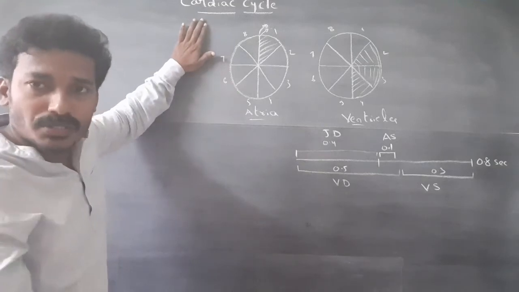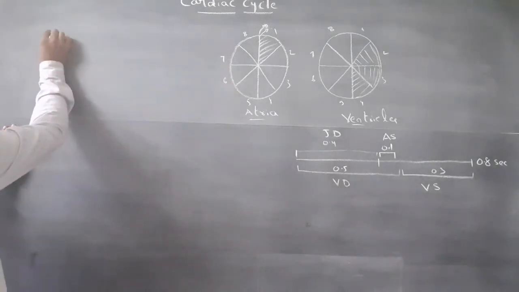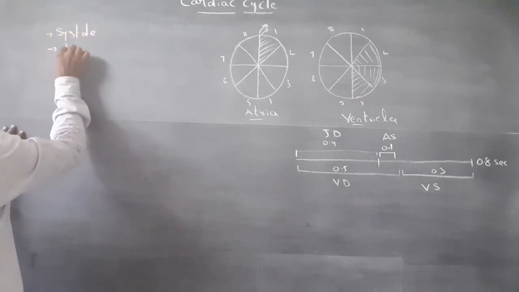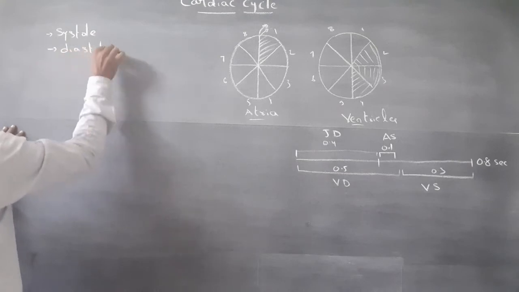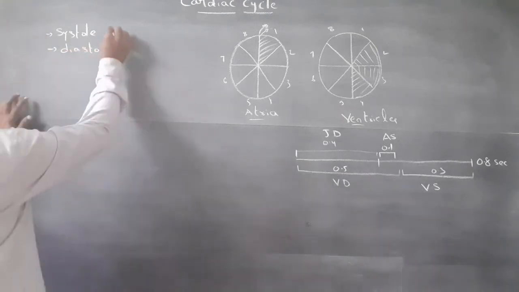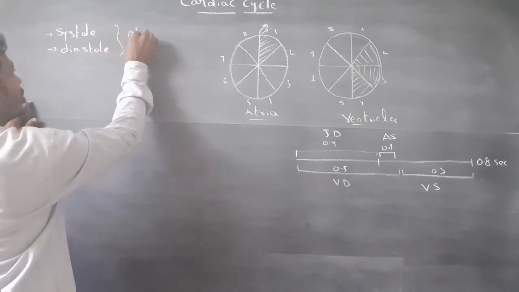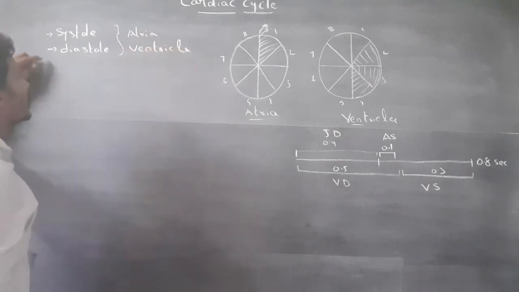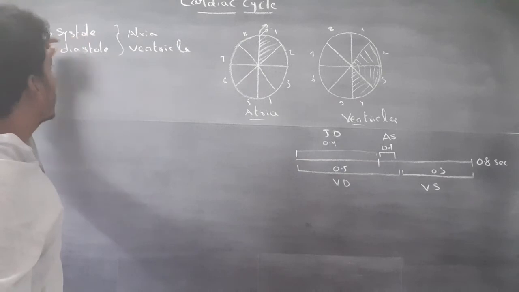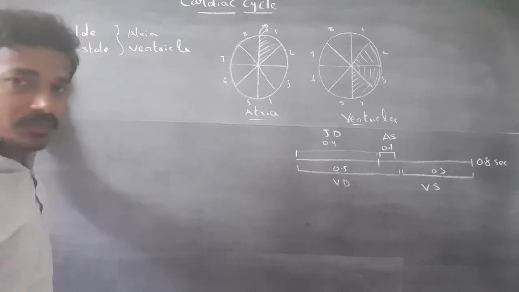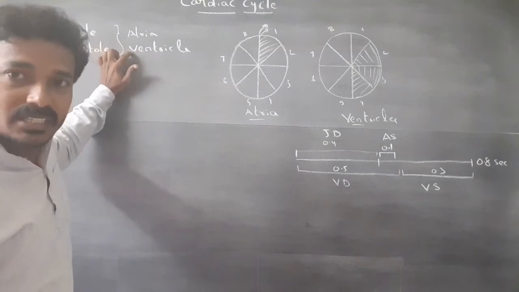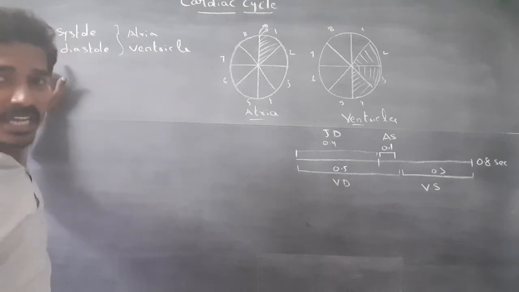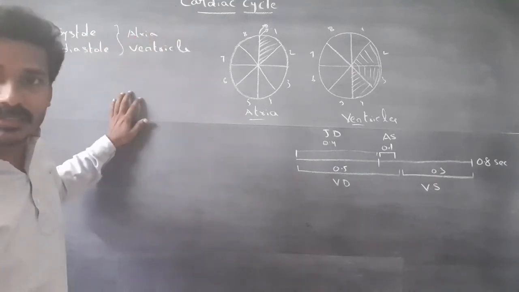Cardiac cycle includes systole and diastole of both atria and ventricles. It means atrial systole and diastole and ventricular systole and diastole. These are called cardiac cycles.